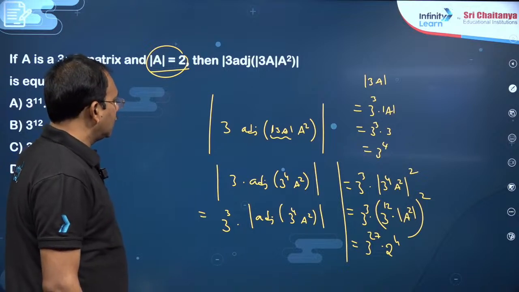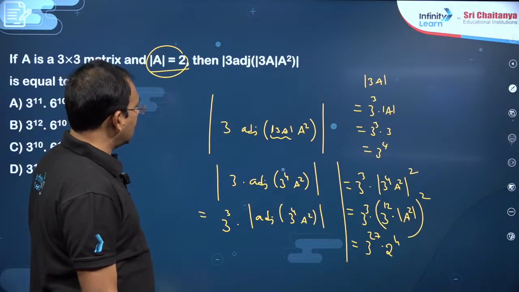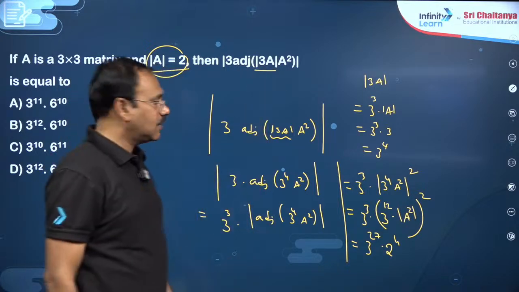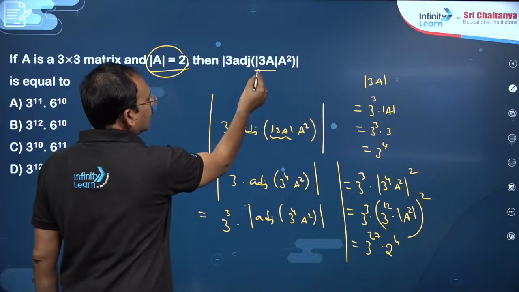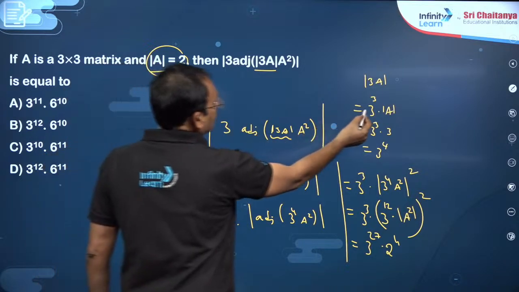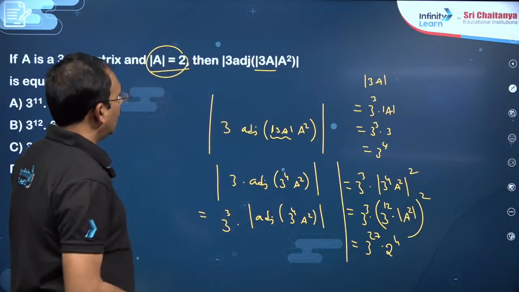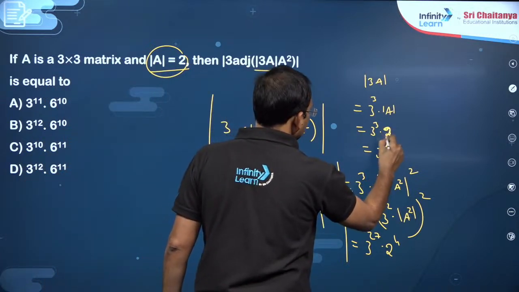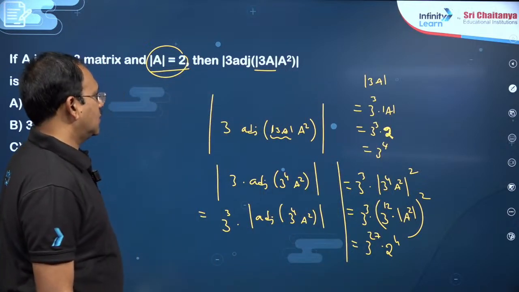So, again you just check here. So you can write det A is there already. Again det 3A you can write. Once again you see det 3A into A square. Det 3A is 3 power n into det A, 3 cube into det A, and det A is given as 2. Okay, 3 cube into 2 this is.